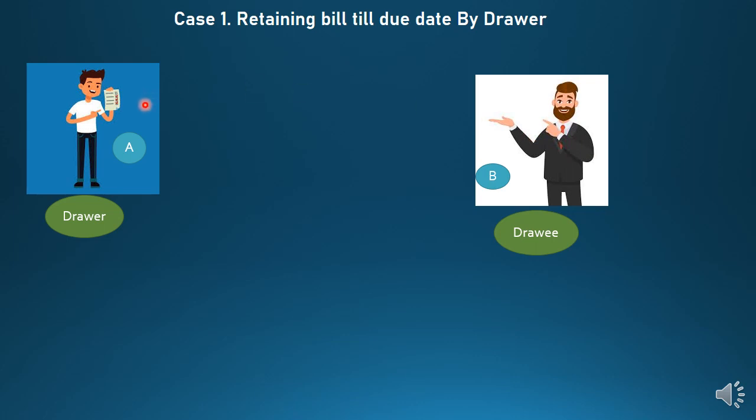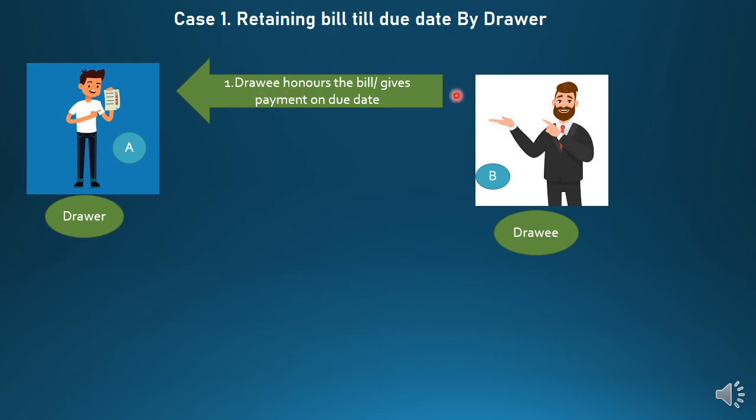that is Mr. A, drawer, and Mr. B, the drawee. So suppose he has drawn the bill for 2 months, so after 2 months what can happen? If these two parties are only there in this situation, Mr. B will make the payment on the due date. That will be the first situation.